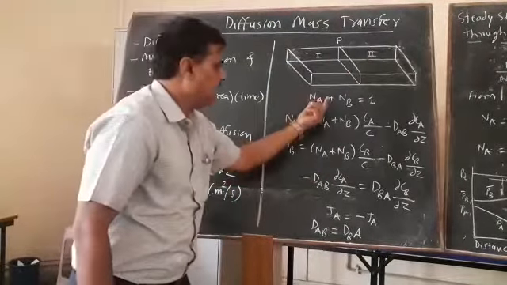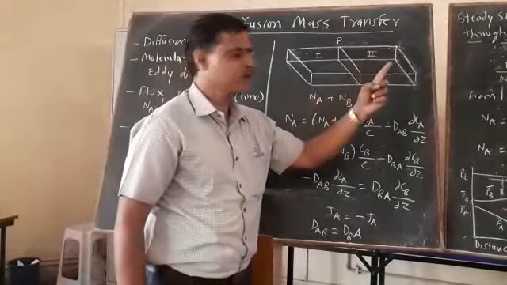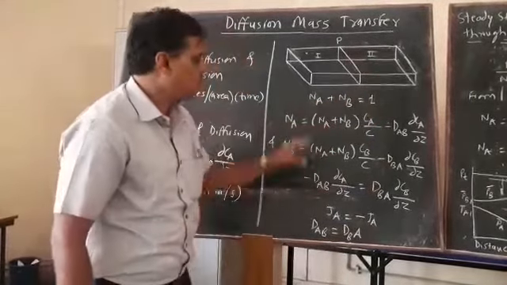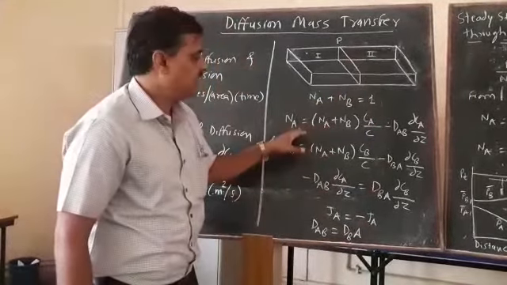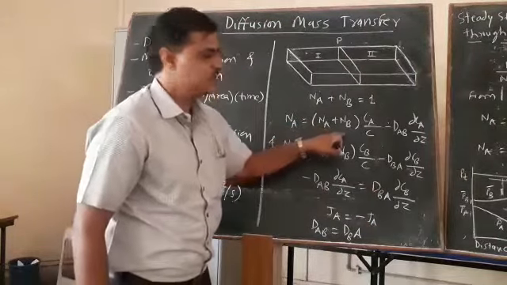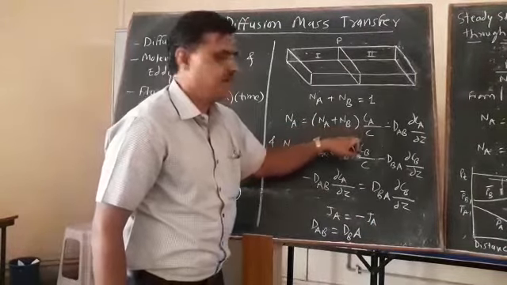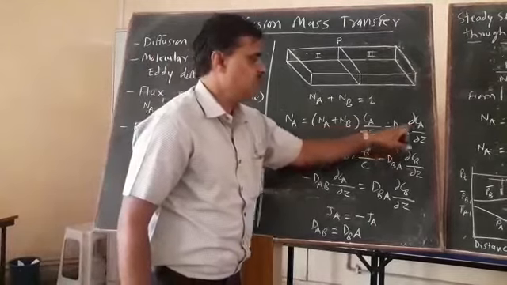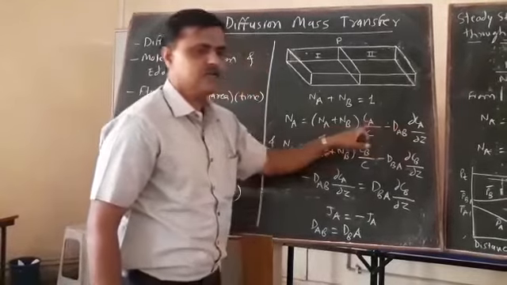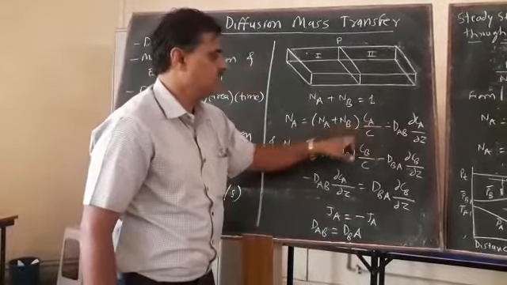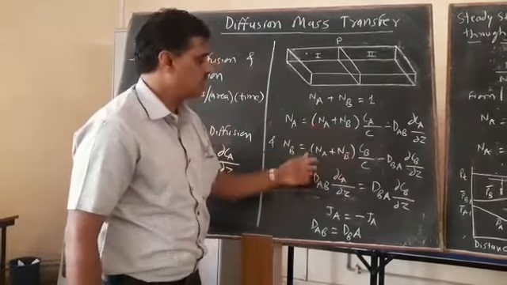Okay, then xA plus xB is equal to 1. You will get the flux NA in this form: NA equals (NA plus NB) times CA upon C, minus DAB dou CA by dou Z. CA is the concentration taken for ethanol, and CB is for the water.